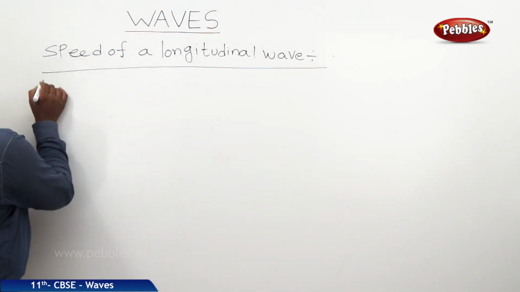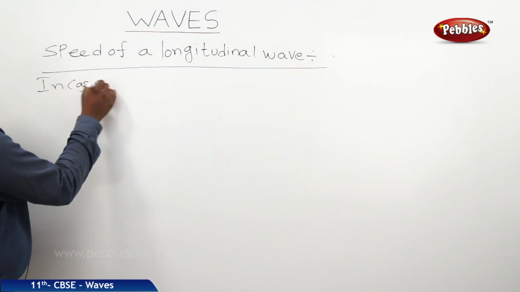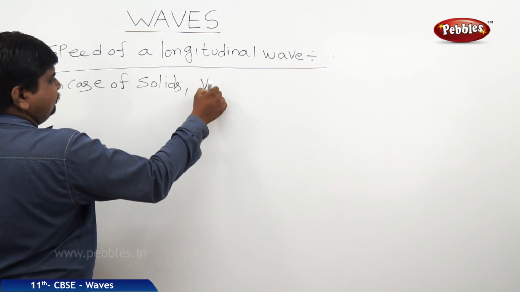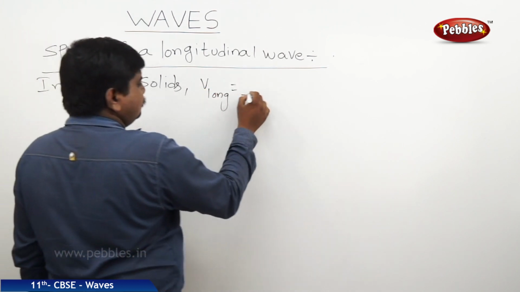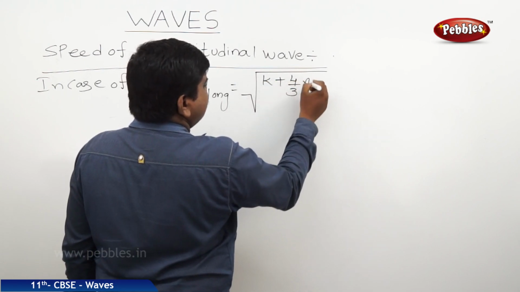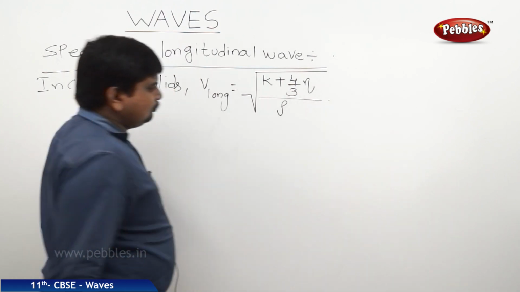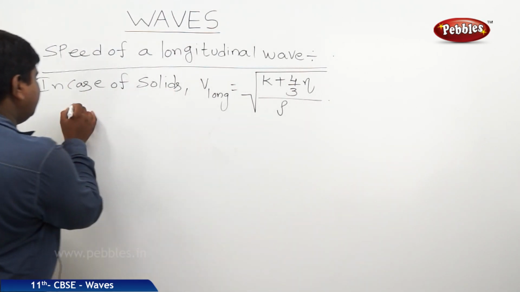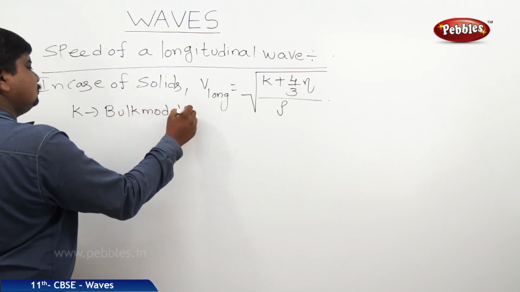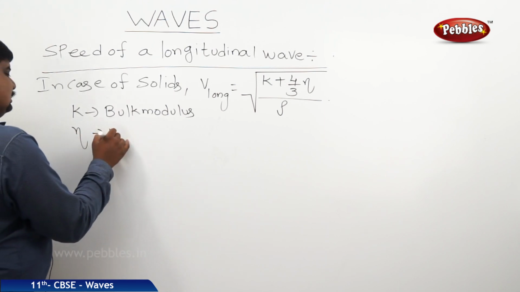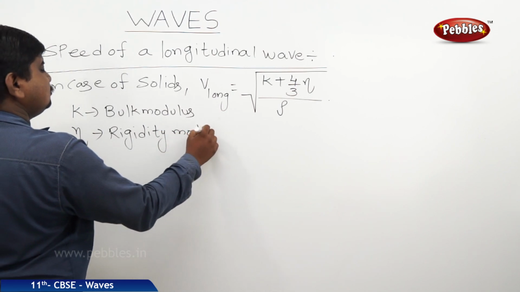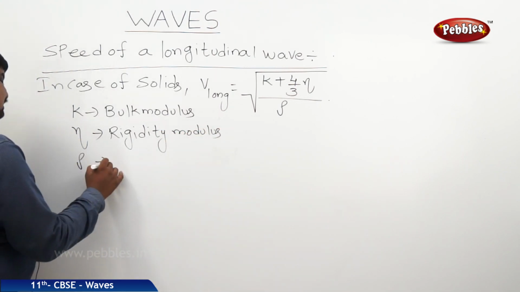So, that is why in case of solids, V longitudinal is equal to square root of K plus 4 by 3 eta, whole divided by rho, where K is bulk modulus, where eta is rigidity modulus, where rho is density.